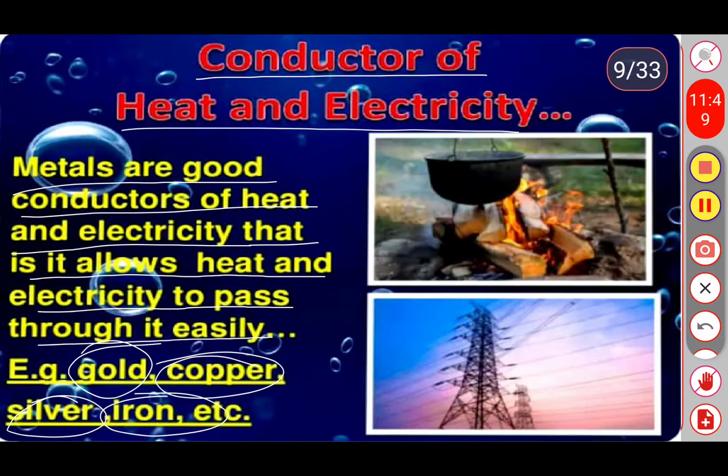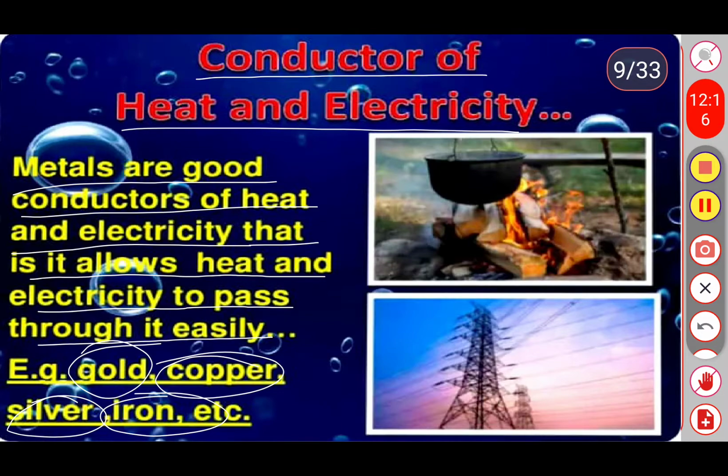And we have some more metals like gold, aluminium, tungsten, iron, mercury. They have higher resistance to the flow of current. The electrical conductivity of metals decreases with a rise in temperature.